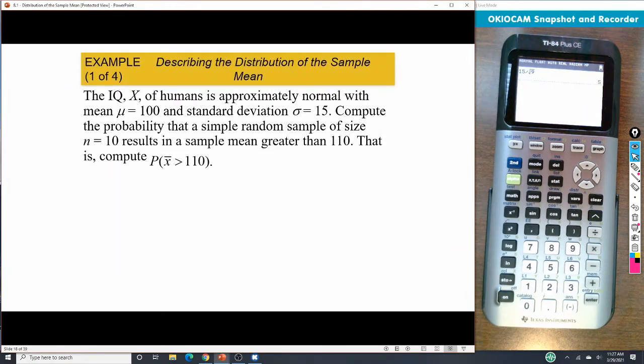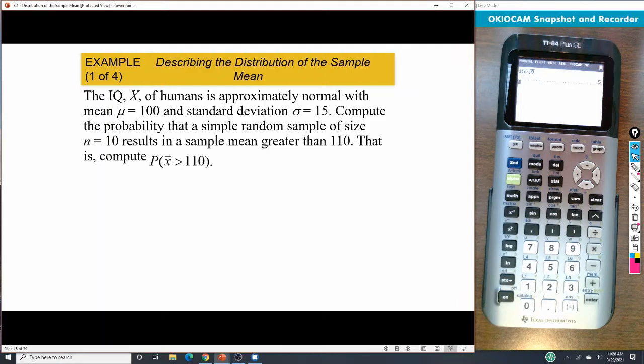Okay. So then we could change it as well here if we need to do size 10, and then work through that. We could figure out those pieces. Okay. And so using a size 10 for our sample size, we want to know what is the probability of a sample mean greater than 110. Now, we know it's normal, so that's going to help us. So if we think back to the previous section, we can use that to our advantage.